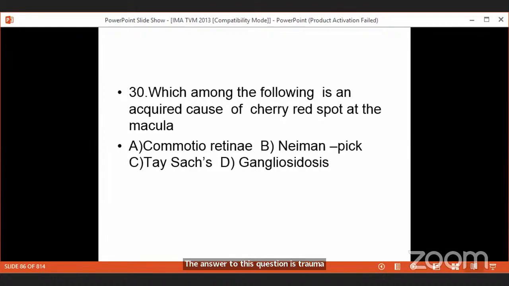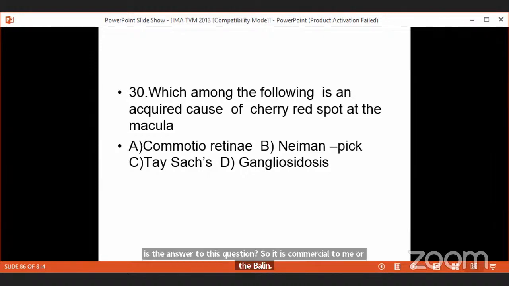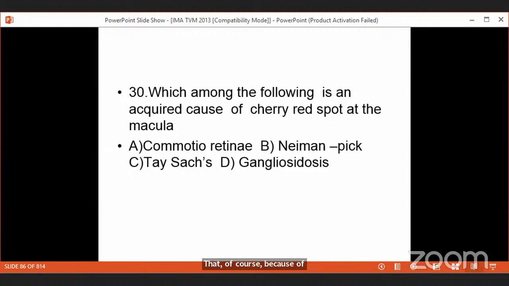Okay. The most common cause is trauma. So what is the answer to this question? So it is commotio retinae or Berlin's edema that occurs because of trauma. Many of our students have gone wrong by answering it with many other answers.